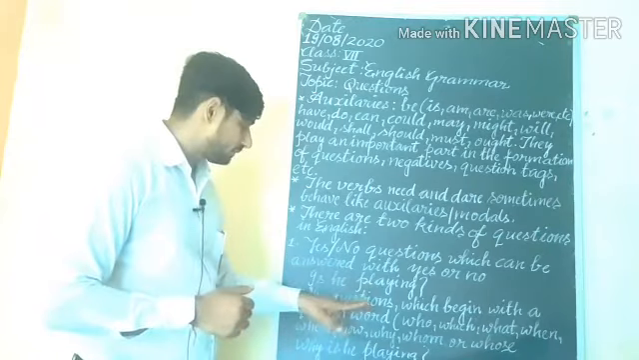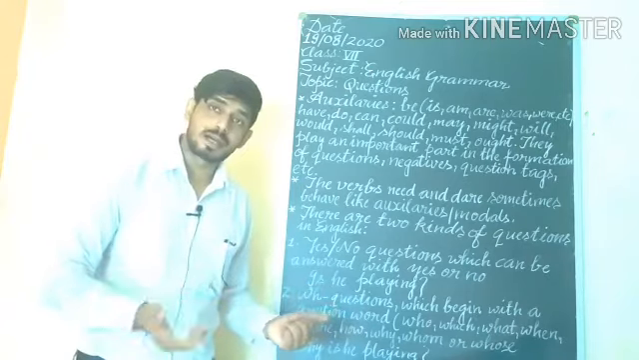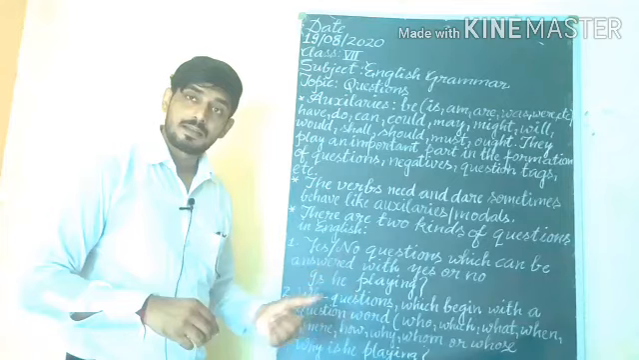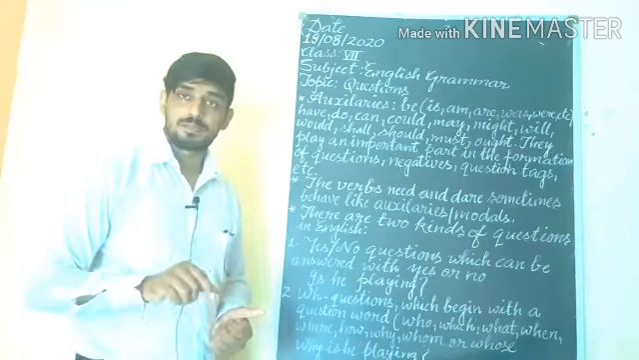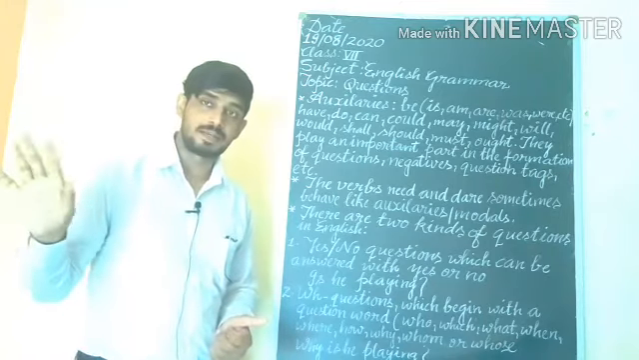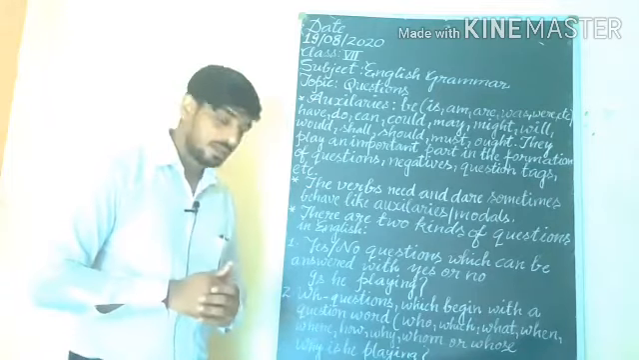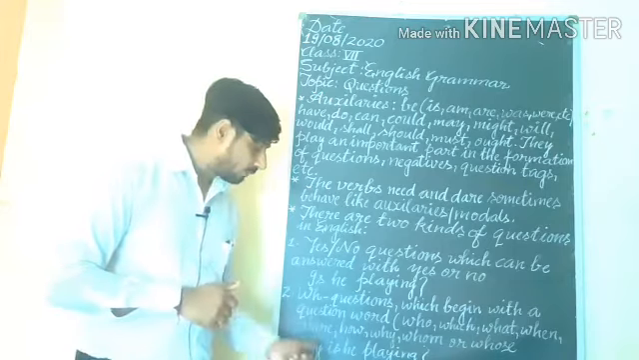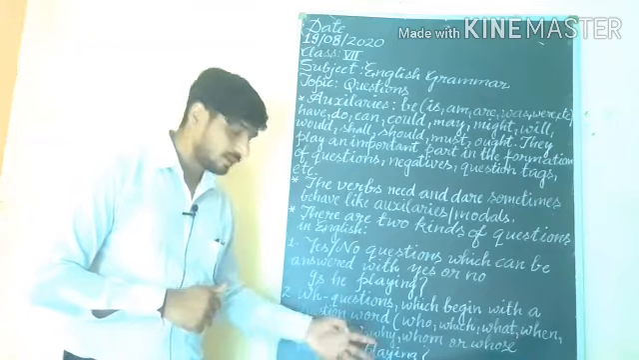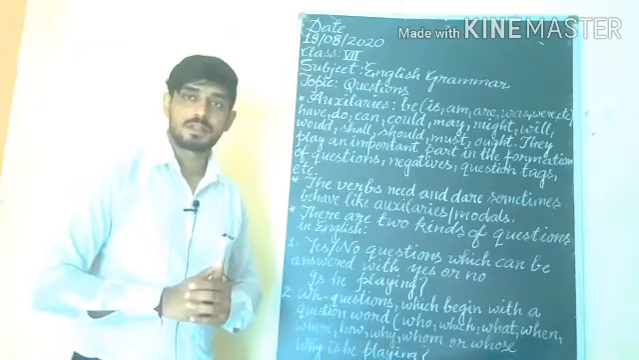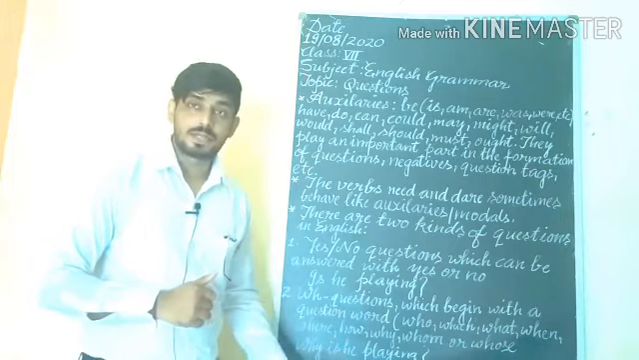So look at the examples. Is he playing? In the first sentence, a yes-no type question, you will get the answer in yes or no. Is he playing? If he is playing, the answer will be yes, he is playing. If he is not playing, the answer will be no, he is not playing. Understand? And the second one is known as WH questions, which start with a WH word, afterward helping verb, subject, main verb. This is the formation. Understand? First one is yes-no and second one is WH questions.